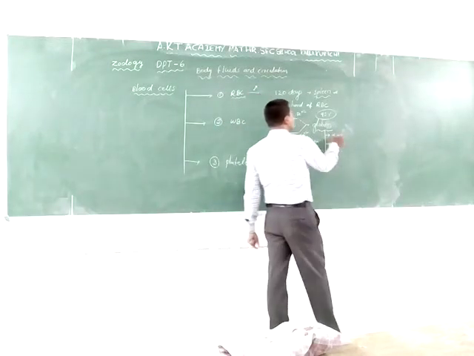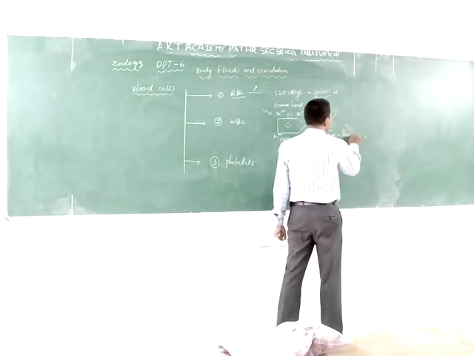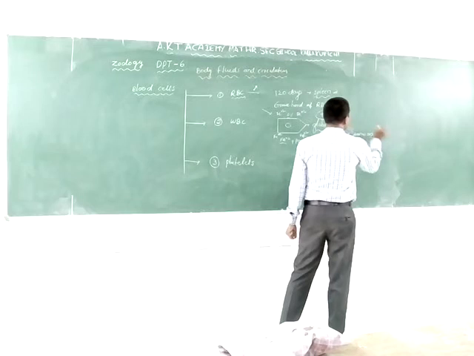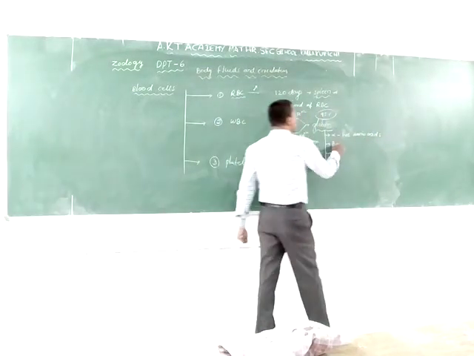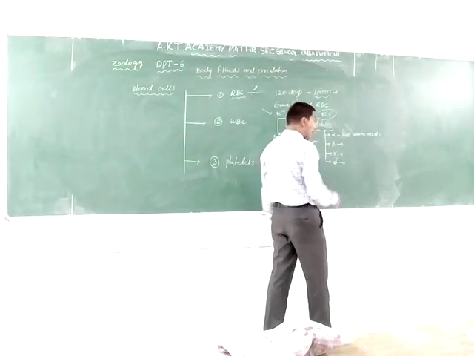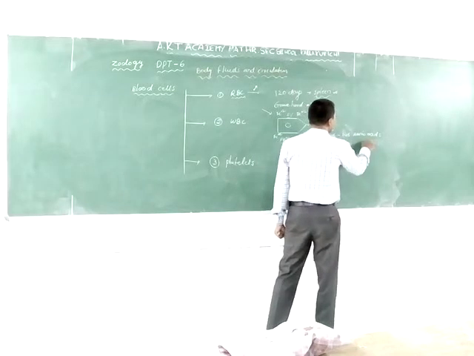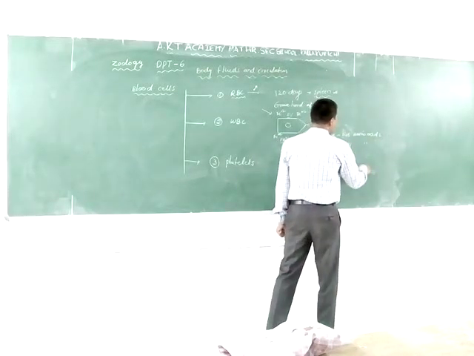For example, the alpha chain has 146 amino acids. Very important one, 146 amino acids. And the beta, gamma, and delta chains have 141 amino acids.